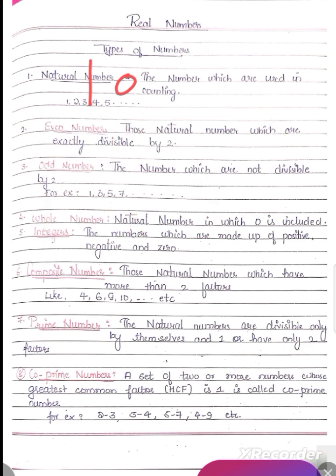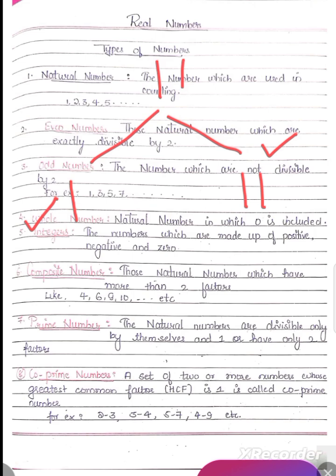So next one is prime number. The prime numbers are those natural numbers which have only 2 factors, one is itself, another one is 1. So how are we going to see that? The natural numbers which are divisible by themselves and 1 only have 2 factors, we can say. Suppose we have seen that already, 11 is divisible by 1 and 11 is divisible by itself, that is 11. So it has only 2 factors, one is 1, another one is 11. That type of number is called a prime number.